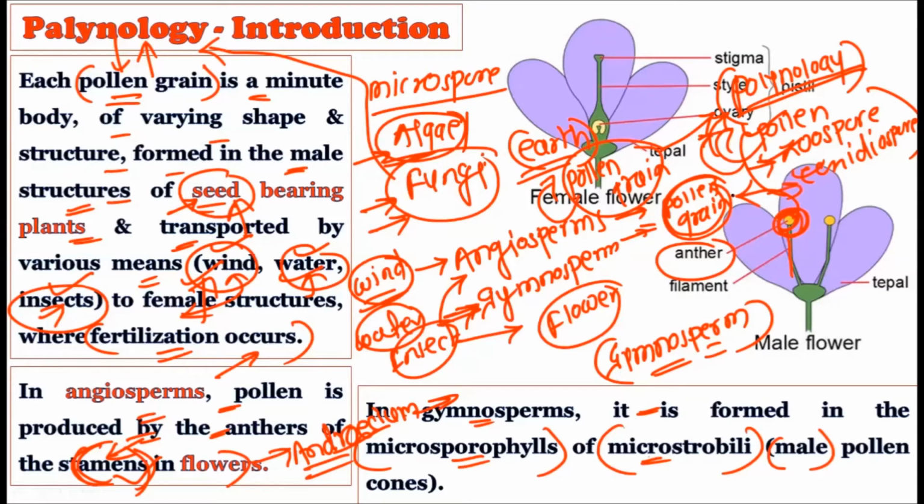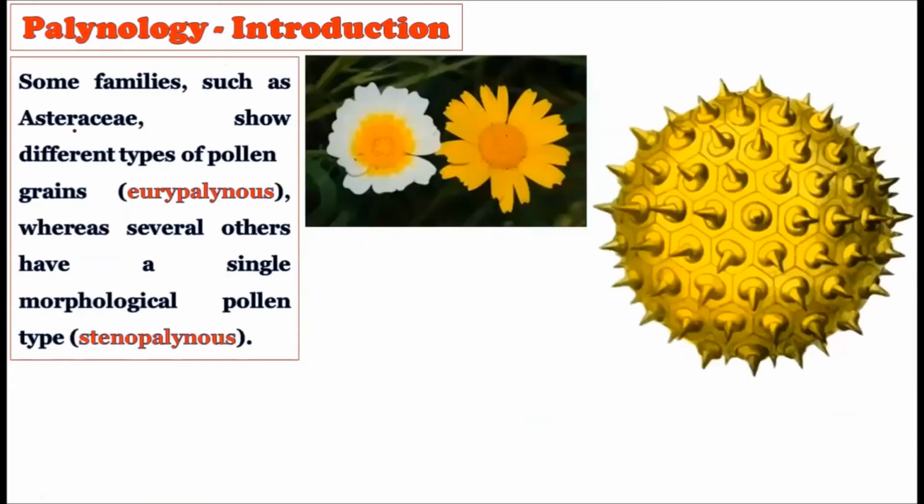Okay, now consider this. See, some families, such as the Asteraceae family, show different types of pollen grains. For example, one member of the Asteraceae family produces one kind of pollen grain, and another member produces another kind of pollen grain. That is, within the same family, you will find morphologically or physiologically different pollen grains. These different types of pollen grains are produced within a single family.